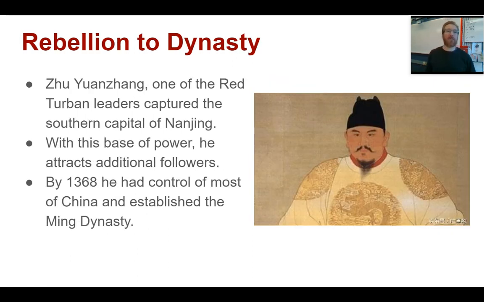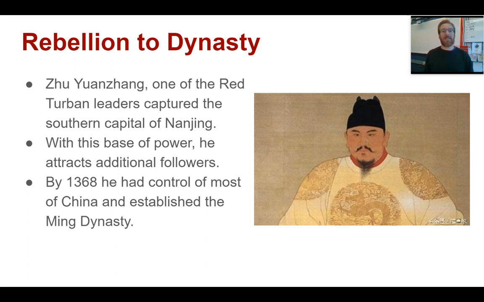Now, the leader of this rebellion was, and I apologize, Xuan Jiang, and I think I'm close on that. Xuan Jiang was one of the Red Turban leaders and led the capture of an important city in China, Nanjing, their southern capital city. Now, with that capital city as a base of power, others said, wow, these guys actually have a chance. This is a significant rebellion. They captured Nanjing. Oh, my. And he started to pick up a lot of followers following such a victory.